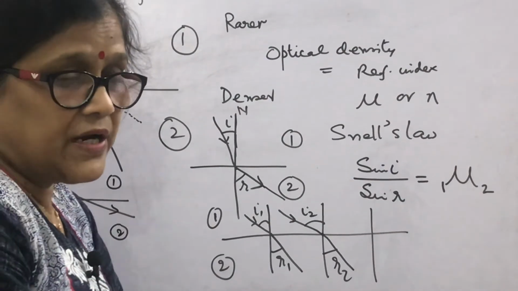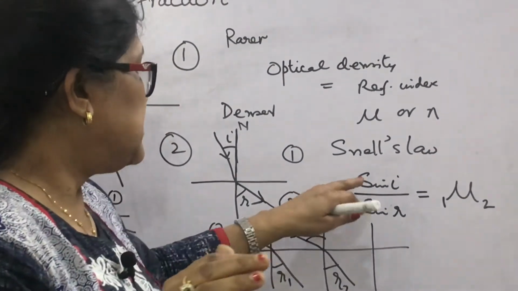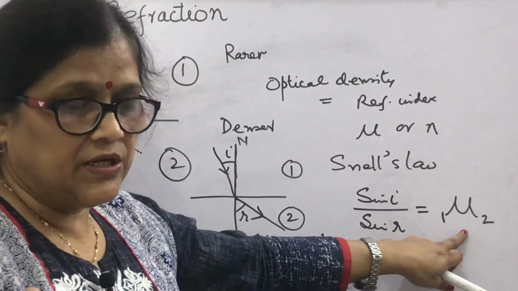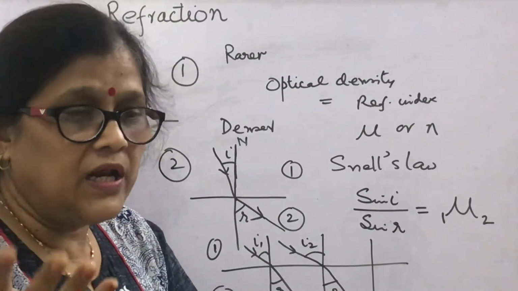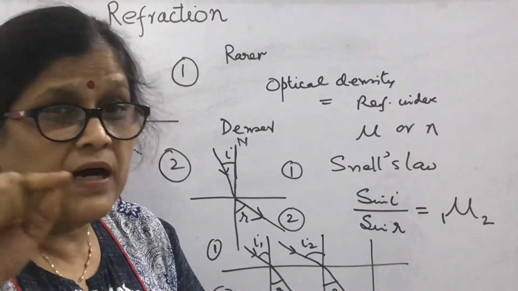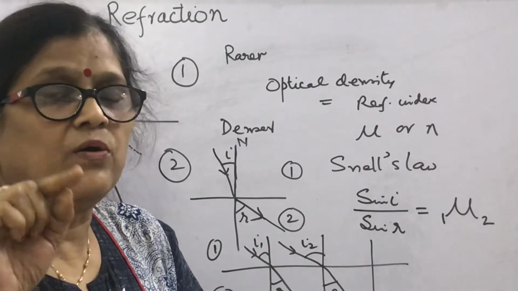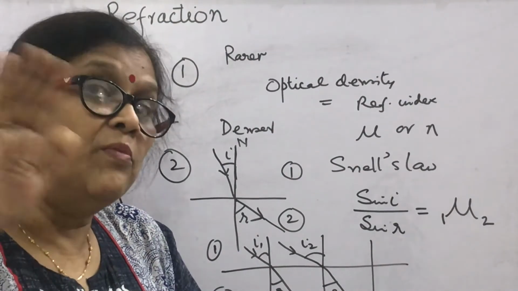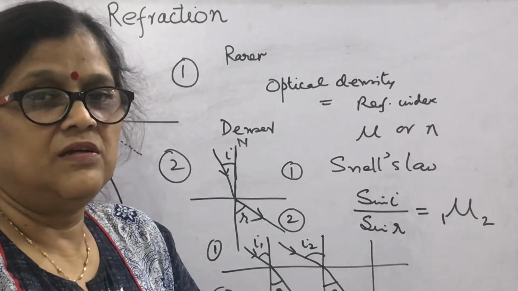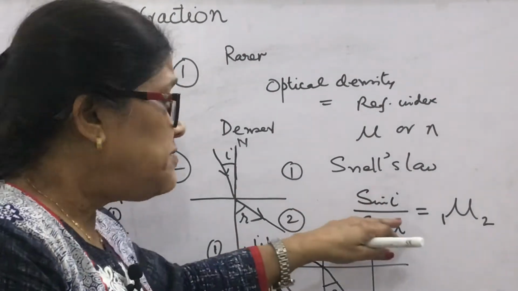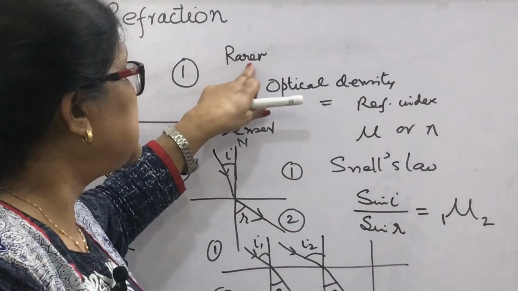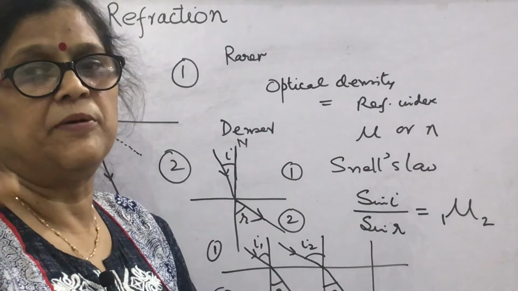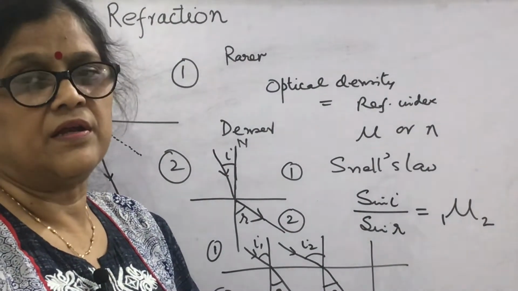One more thing: don't get confused between refractive index or optical density and mass density. For example, in turpentine oil and water, the mass density of turpentine oil is less than that of water, but its refractive index is more than that of water. We have seen that light travels faster in a rarer medium. And where is the speed of light fastest, maximum? In vacuum or air.